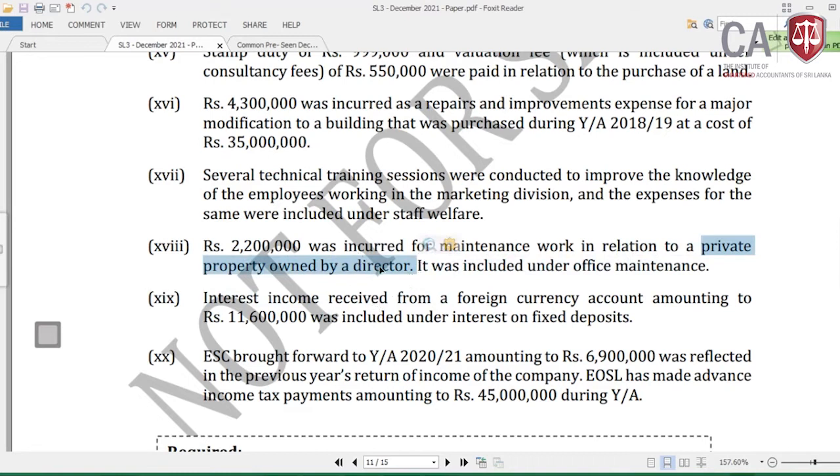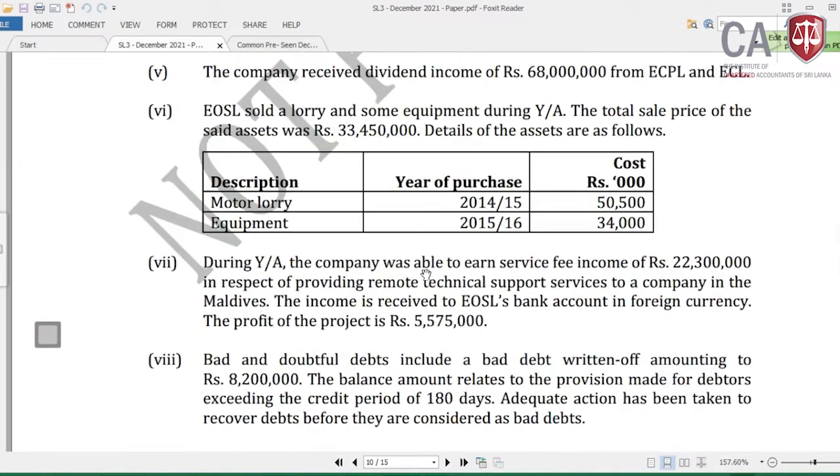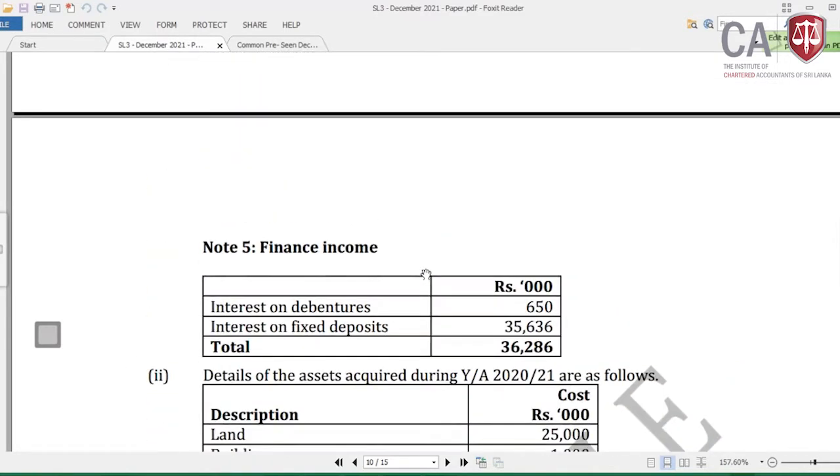Can we include the private expenses of the director, under the maintenance cost of the private property of the director, in the income statement of our company? No. This is under section 197. This is a domestic expenditure. Then under section 10 subsection 1(b), such kind of domestic expenditure should be disallowed.